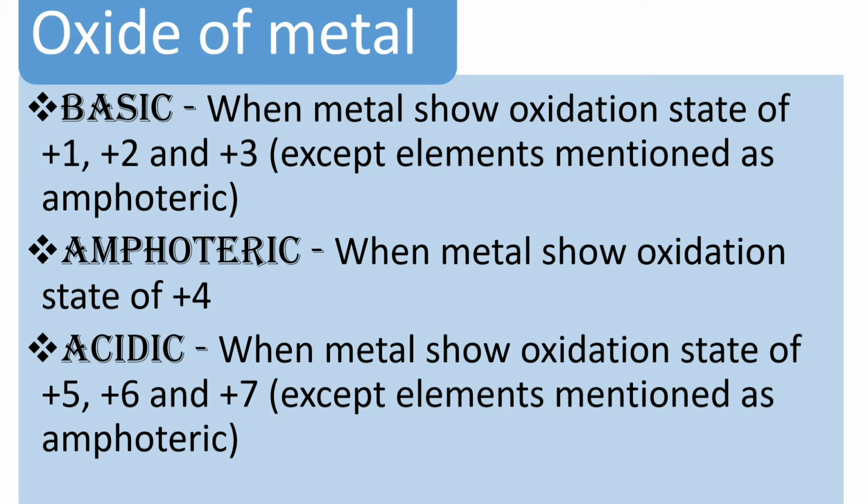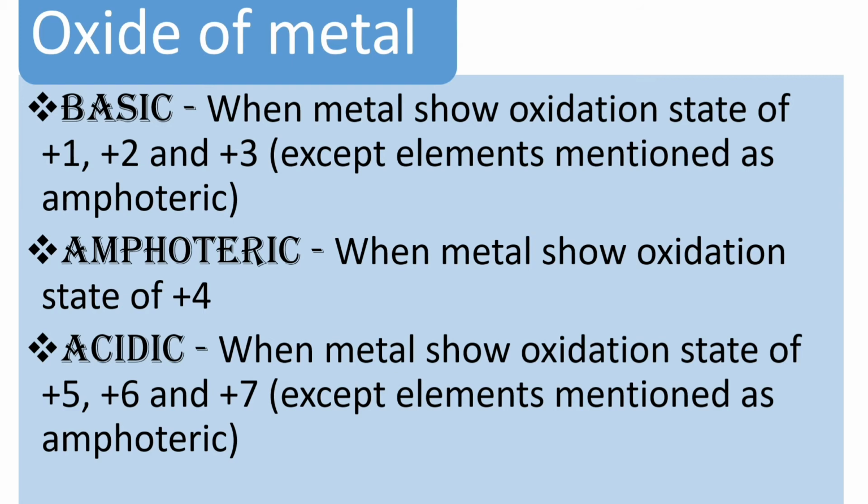So when the oxidation state will be +4, then we can say that the metal oxide is amphoteric. And for acidic, when metal shows oxidation state of +5, +6 or +7. Okay, so we will call at that time that the metallic oxide is acidic.